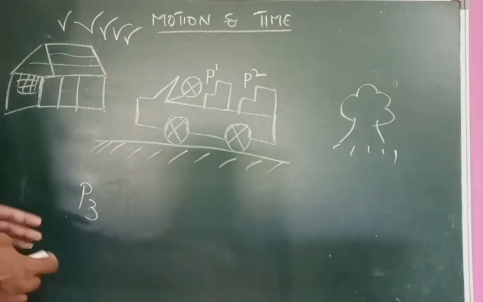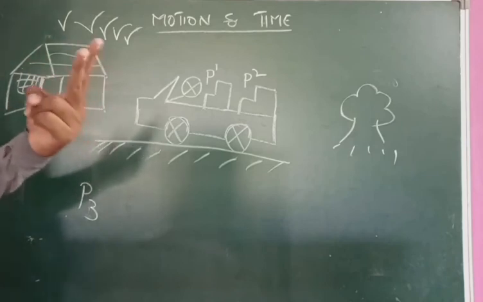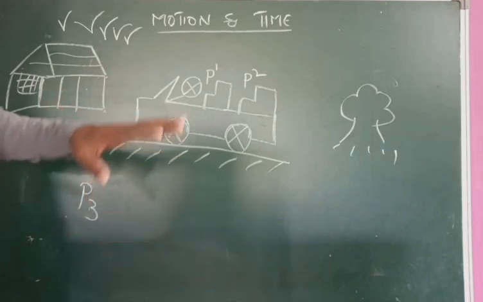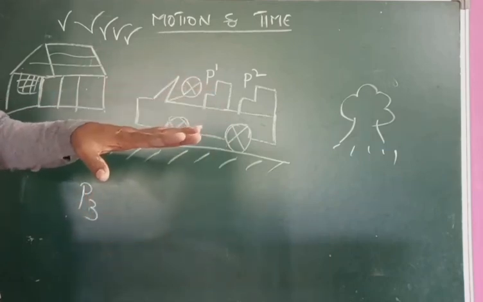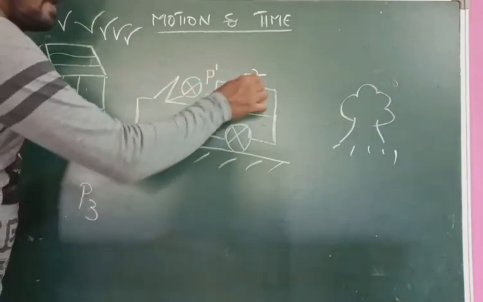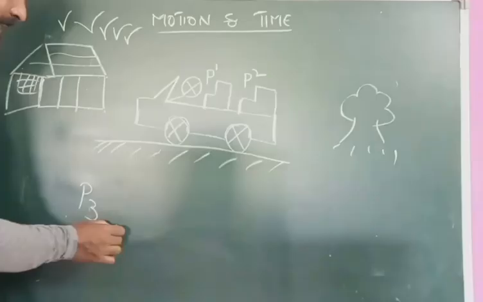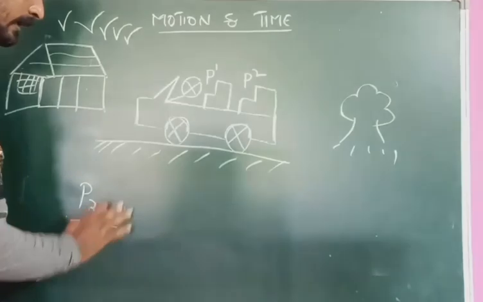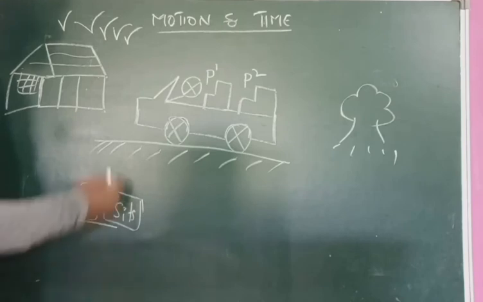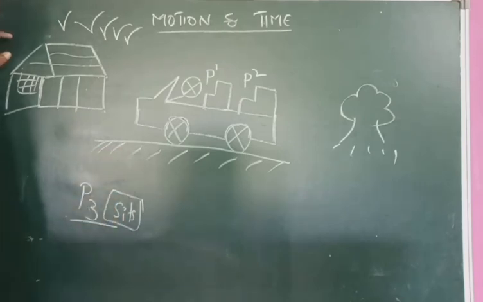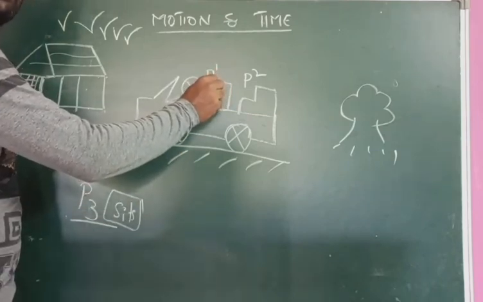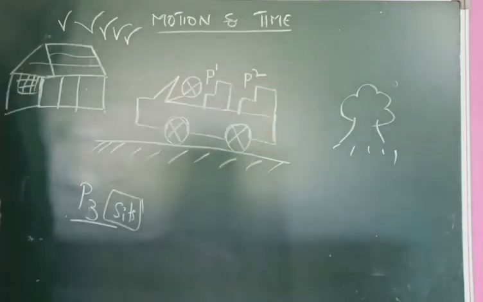Here I am saying that there should be two bodies to compare. To say whether bodies are in rest or in motion, we must require two bodies. So here there are person 1, person 2, person 3. He is in rest, sitting. He sits beside the road at a particular position. So with respect to person 1, what is the position of the tree?